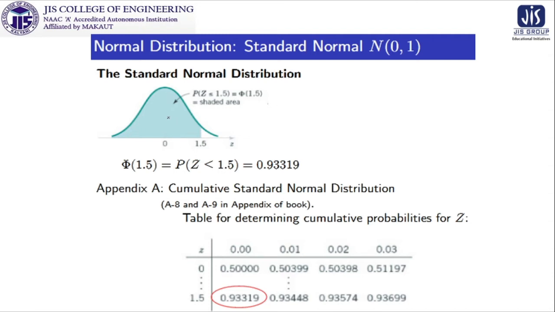So look at this diagram. If we want to find out phi(1.5), that is P(Z less than 1.5), we get this value from the standard normal table for determining cumulative probabilities of Z. Look at this, Z when mu is 0 and we are at 1.5, what is the value? It is stated in the table, so you have to identify this, or you will see that the value required for solving the problem will already be given in the question.